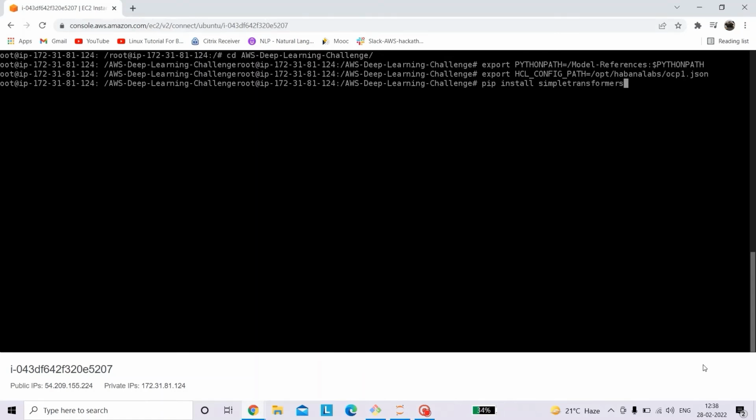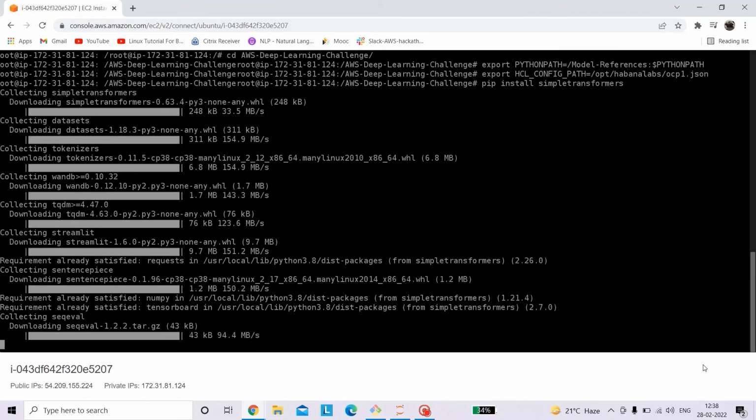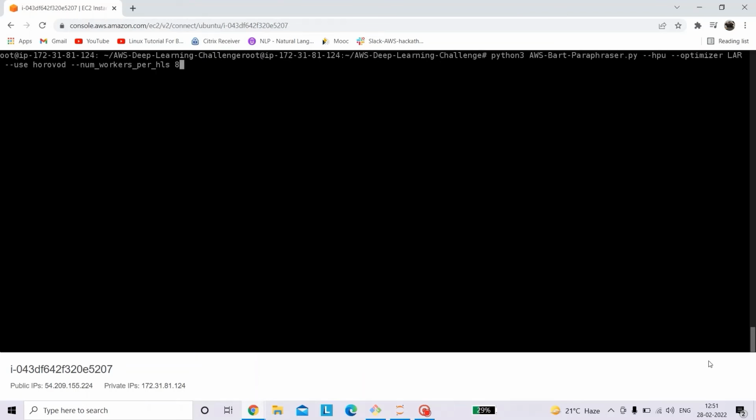Next, I will quickly install some additional packages required. These are simple transformers and torchvision. Finally, run our Python script and pass on some additional parameters like the LARS optimizer, and we use the Horovod strategy for distributed training across all of the 8 accelerators.